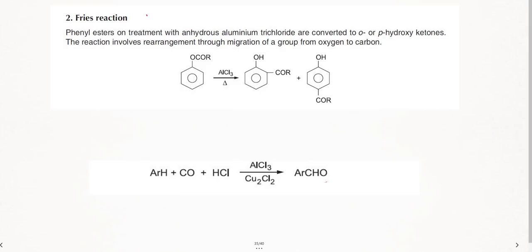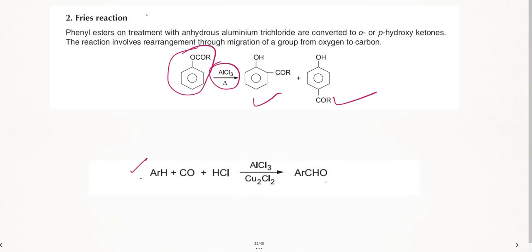Here also, this is called Fries reaction, where we are using the same Lewis acid. I'm converting esters, these are called phenyl esters, into ortho-hydroxyketones and para-hydroxyketones.